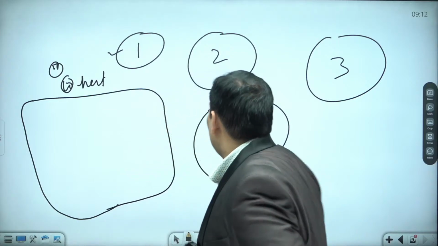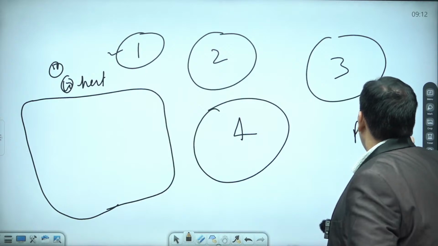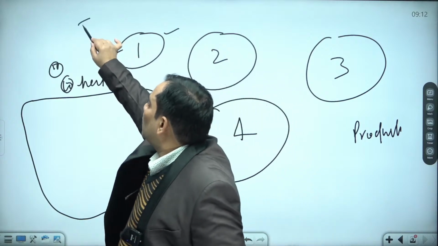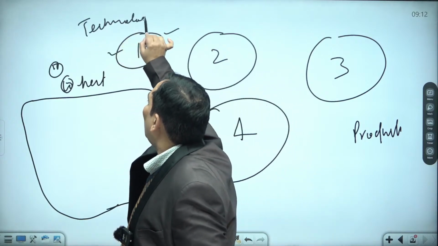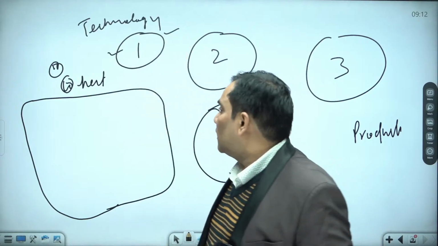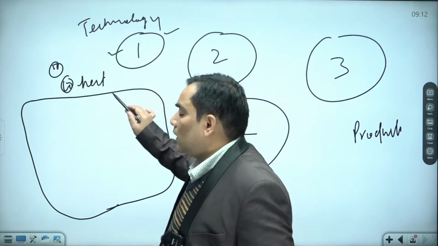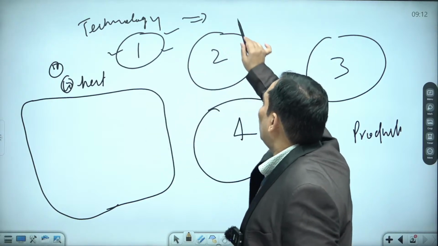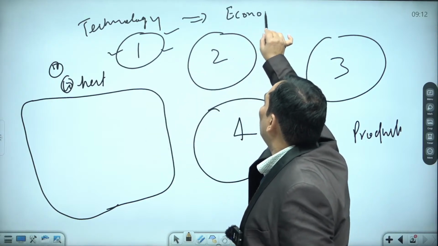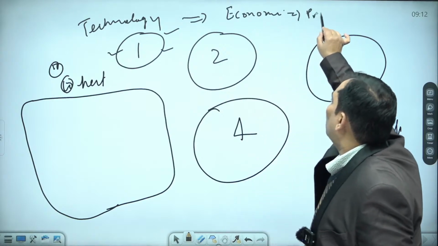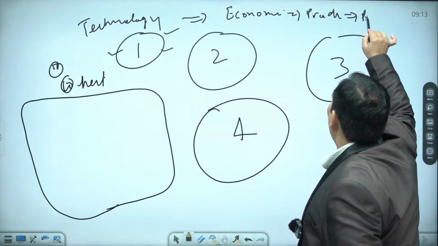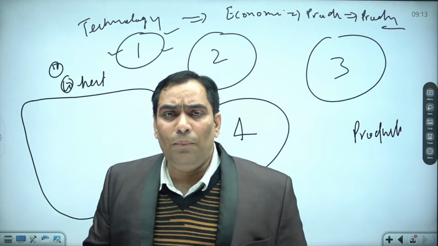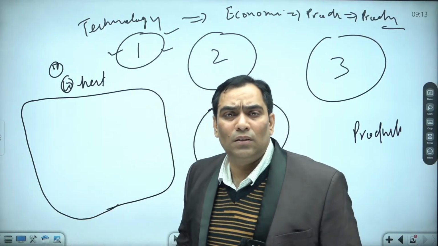Why this step? Just to increase the productivity, because it is very difficult to implement the technology on the scattered land. If there will not be implementation of technology, you cannot have the economies of scale, so that you cannot increase the productivity and you cannot increase the production. So in order to increase the production, government came with the initiative that is known as consolidation.